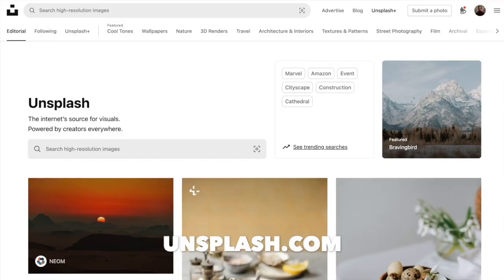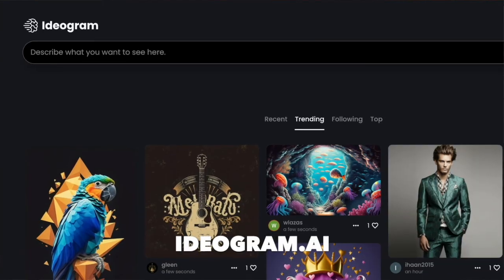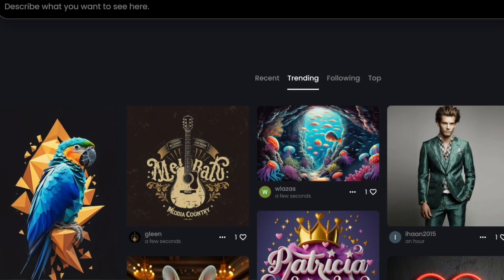And by the way, if you're wondering what I'm talking about, you can find a free stock image library at unsplash.com. Or if you want to use AI images and you don't have a ChatGPT premium subscription, then you can use a tool like Ideogram that will generate those images for you for free. But just use those if you don't have any other options and if your text doesn't really need images, but you still want to make it look nicer.